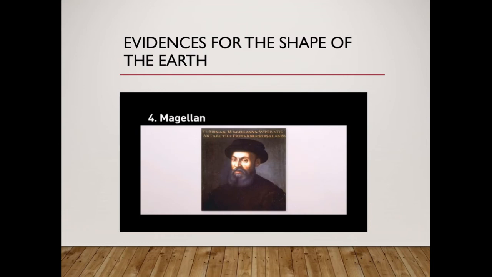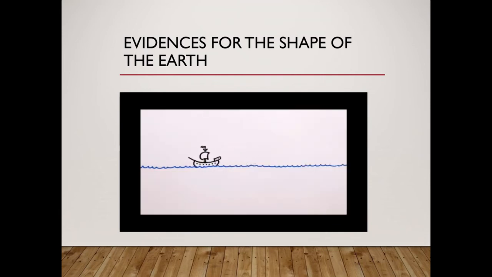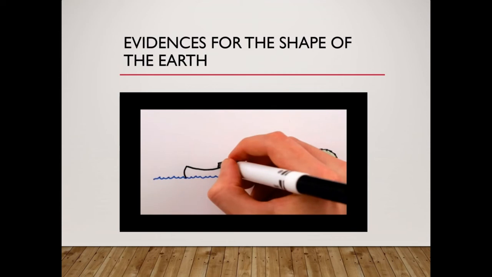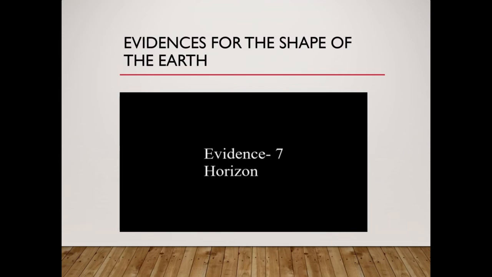Ferdinand Magellan circumnavigated the earth, which means he started to sail in the west direction from Portugal, continued traveling west and reached the same place after circumnavigating the earth. He was dead, but his crew members reached the ship, proving that the earth is round.